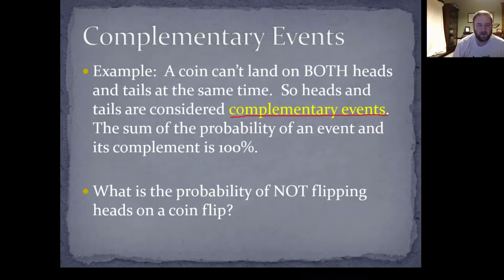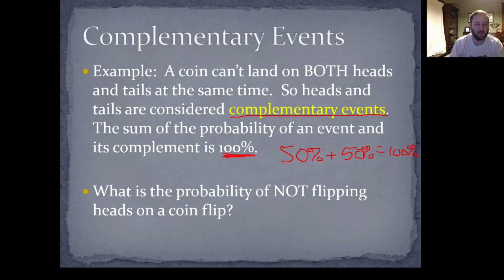Okay. The sum of the probability of an event and its complement is 100%. That's important for you to understand. So the probability of landing on heads is 50%. The probability of landing on tails is also 50%, right? So if you combine those, 50% plus 50% is equal to 100%, right? So the sum of the probability of an event and its complement is 100%. The complement of flipping heads is tails. The complement of flipping tails is heads.